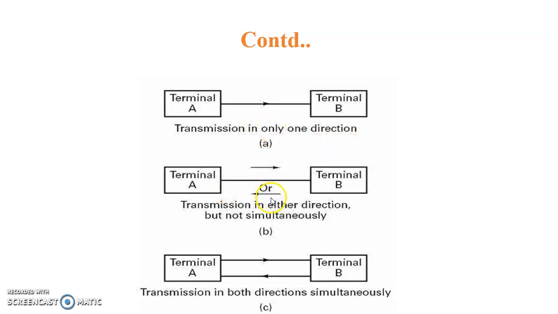In half duplex, you can see that there is an arrow this side and also an arrow towards A side. But it means either A can communicate at a time or B can communicate at a time. The transmission is in either direction but not simultaneously. That is called half duplex. And finally full duplex. You can see that separate lines are shown here. In simplex the line is only one, so the bandwidth is less. Here lines are two, so the bandwidth is higher.